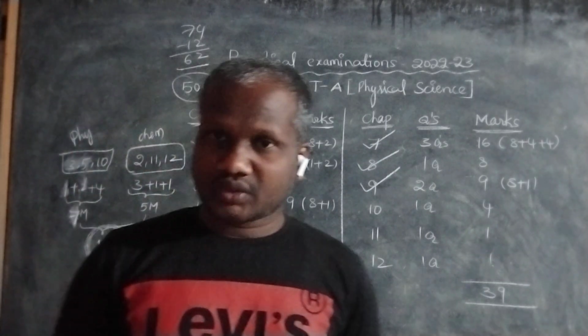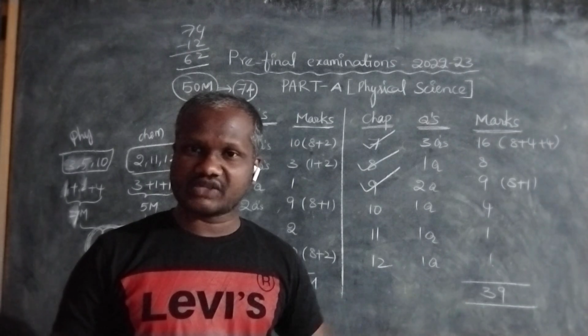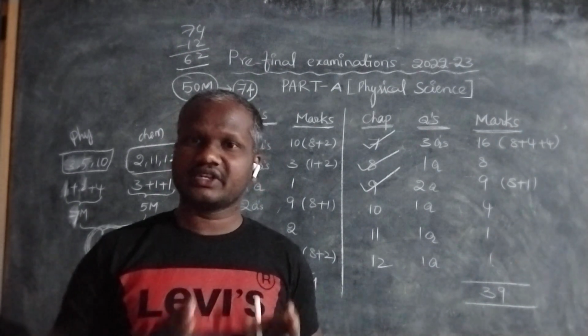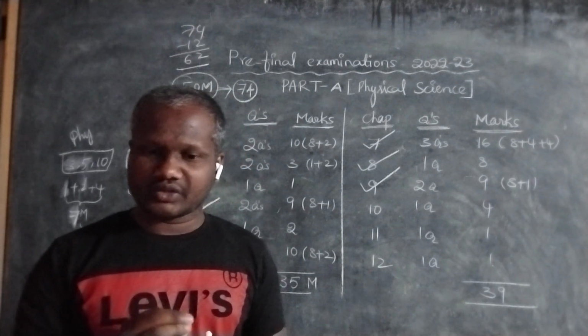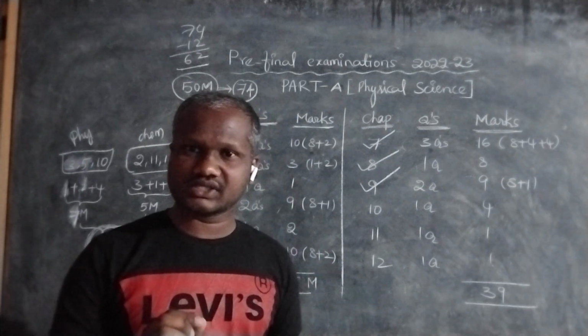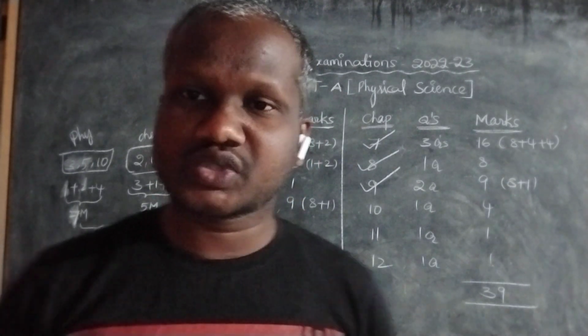Please don't consider that only 6 chapters we have to focus on and the remaining 6 they give for less marks. No, you should be aware of that, and you should focus on all these 12 lessons to score 50 out of 50. I think everyone understood. Thank you.